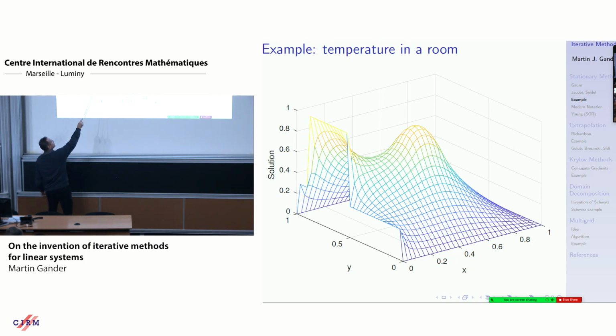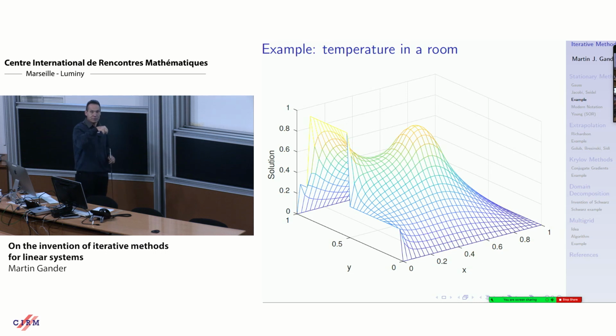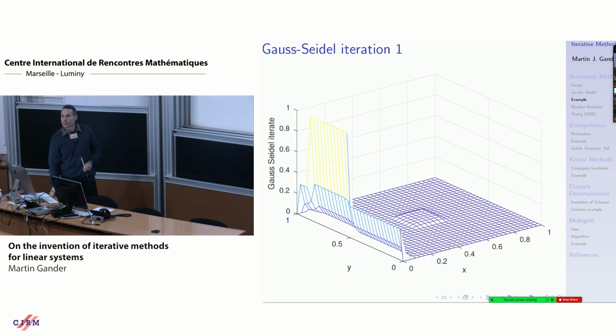it's a certain temperature. The wall also here has a certain temperature because it's a wall to the hallway, but here it's outside, and outside it's 0, and there is no insulation. So it's a bad house, a bad room. And I put a stove in the middle so you can see it's heating in the middle. And I just let Gauss-Seidel run. And I don't show every variable relaxation, but I do a sweep over all variables and show you, because otherwise it's just too slow. So this is the first approximation.